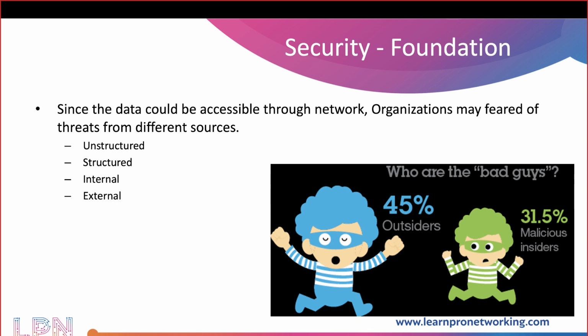Believe it or not, more than 60% of the threats are internal. I'm not saying that all of them are intentional. Probably their PC might be compromised, and they might not be aware of it. See, you people belong to network, you belong to security. You know what is happening on your machine. If something is suspicious, you will be in a position to scan and identify what the problem is on your machine.